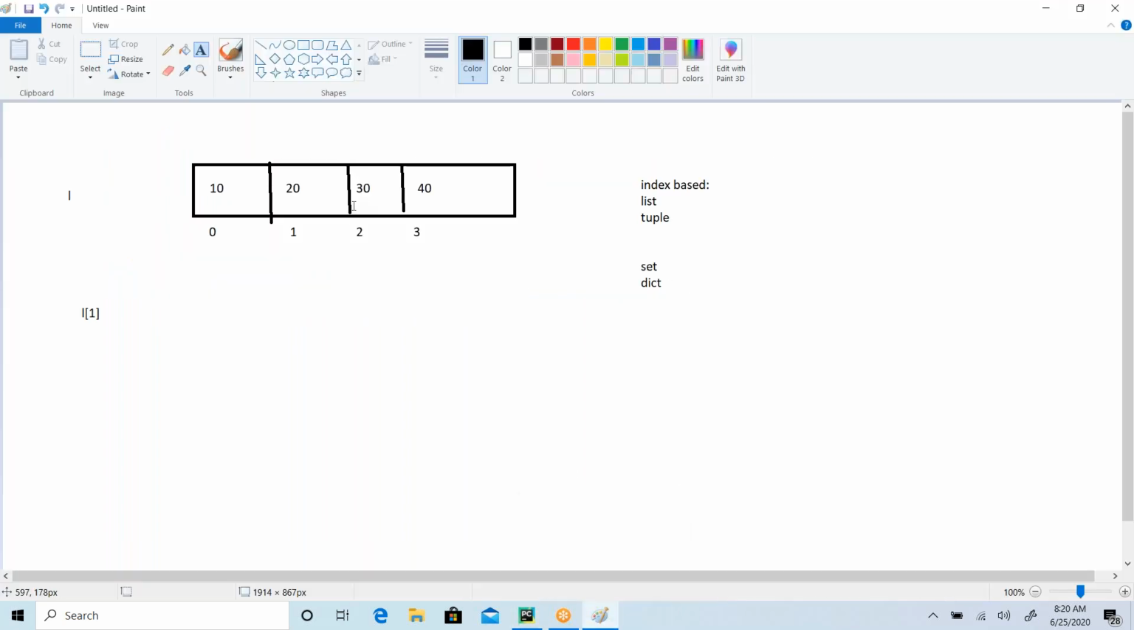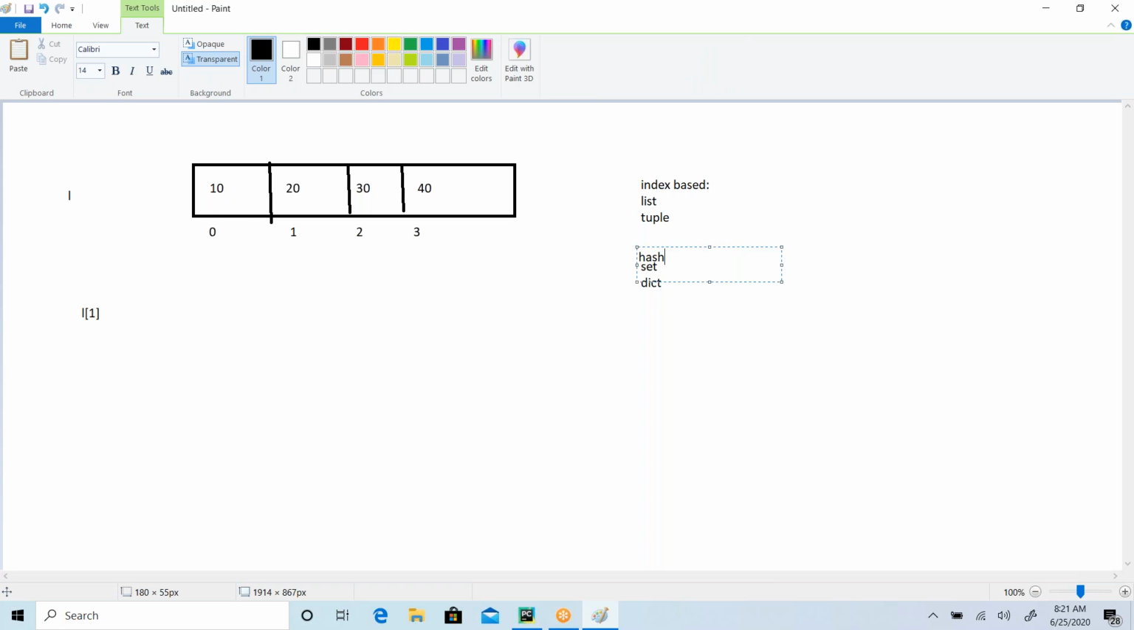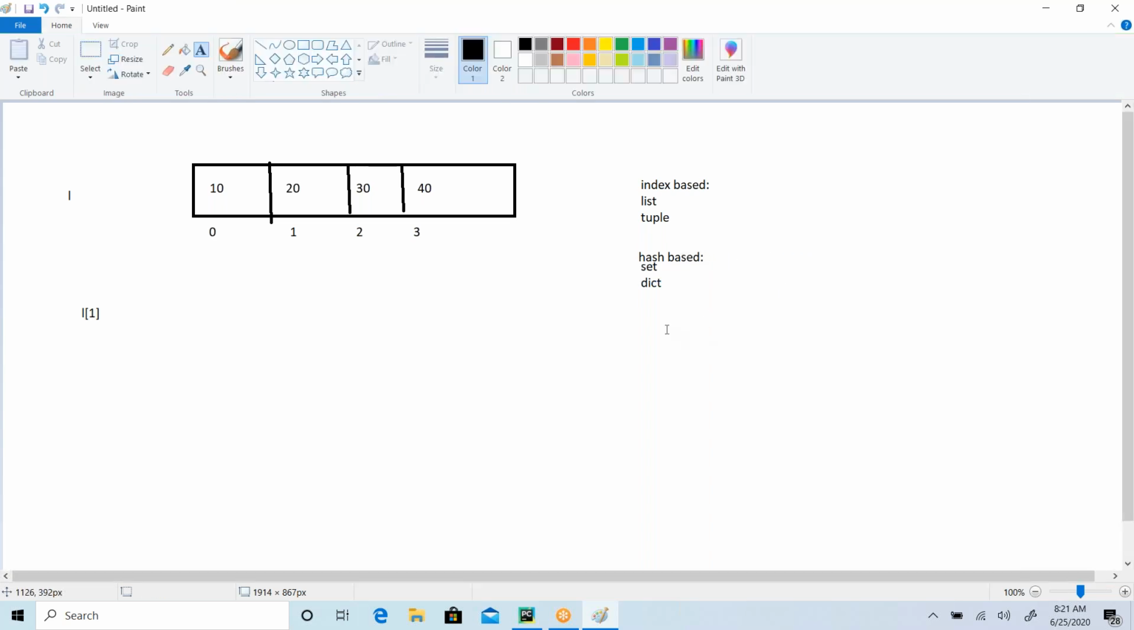Set and dictionary are hash based, not index based. Here we understand what indexing is, the basic understanding again, because we are going to talk more about this. So set and dictionary are hash based, list and tuple are index based.